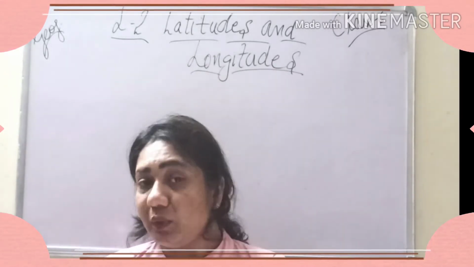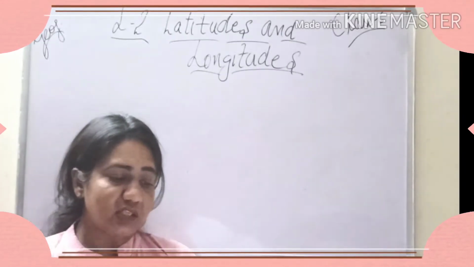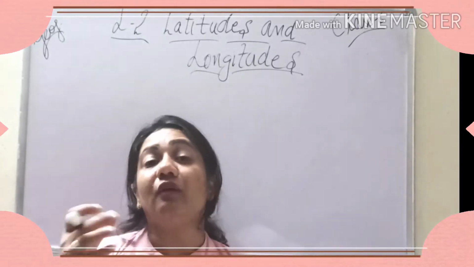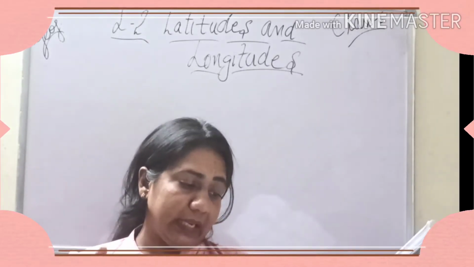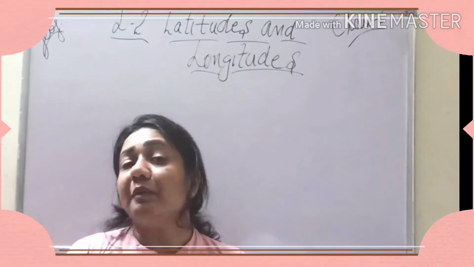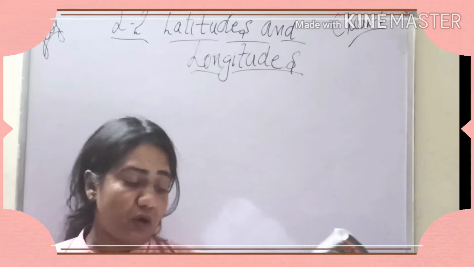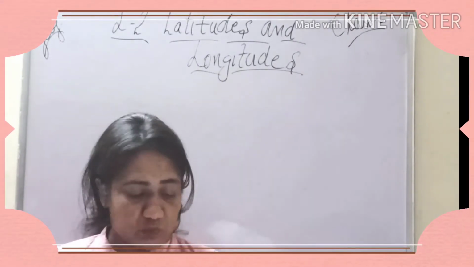So let's start with the chapter from page number 119. So I just want to read that paragraph for you, and we have also done the full forms of AM and PM. AM stands for anti-meridian and post-meridian stands for PM. So I have made you underline where we can have one objective question.